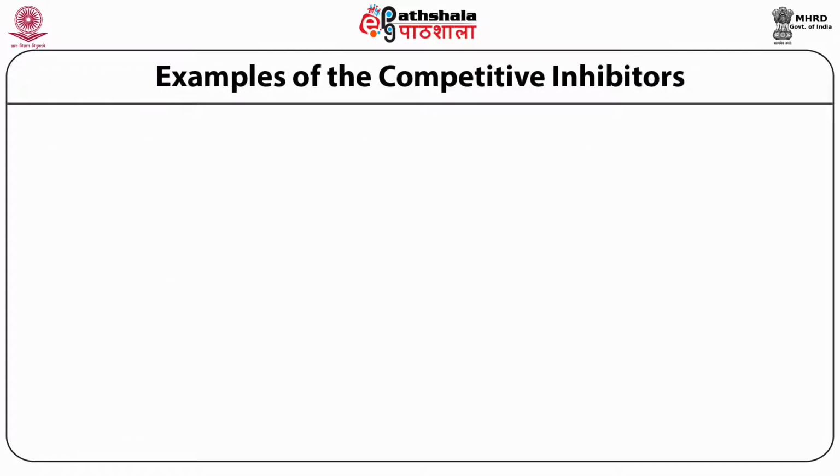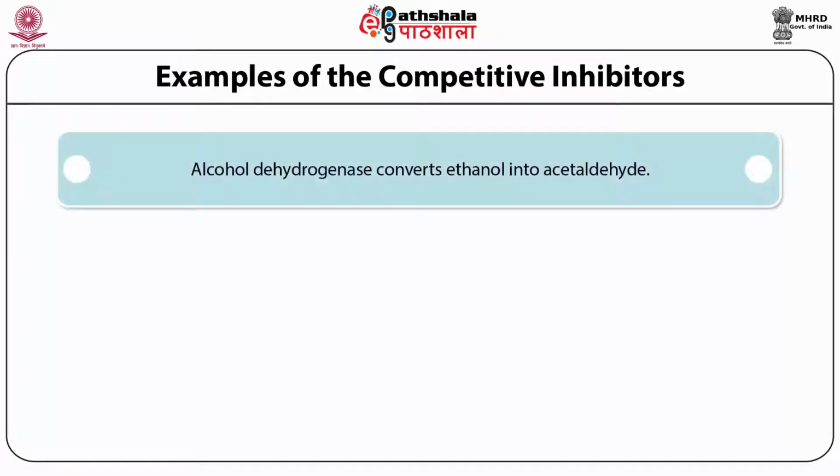After discussing the kinetics and mechanism, now we will discuss different examples which involve competitive inhibition. The first one is alcohol dehydrogenase. If you remember, alcohol dehydrogenase is the enzyme that converts ethanol into acetaldehyde.